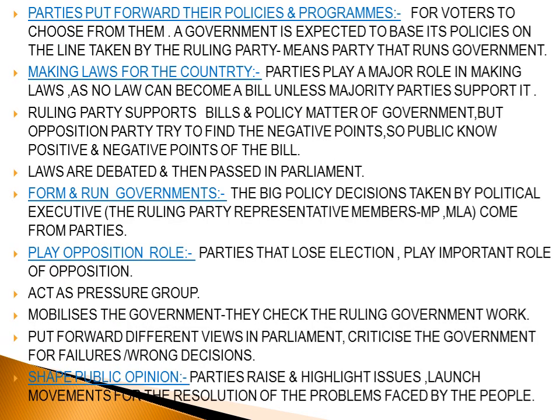Second point, parties put forward their policies and programs. As we already know from the main features of the political party, the parties are always putting forward their policies and whatever programs they have for the citizens.